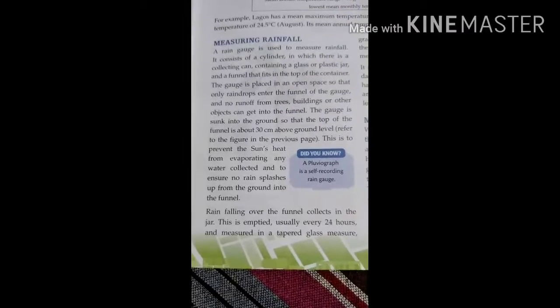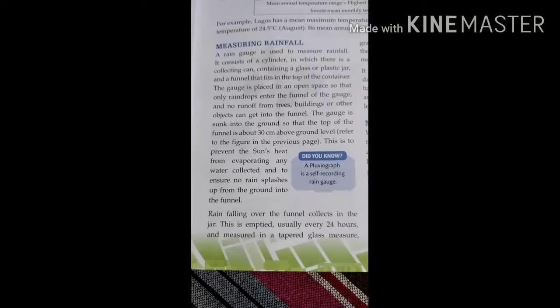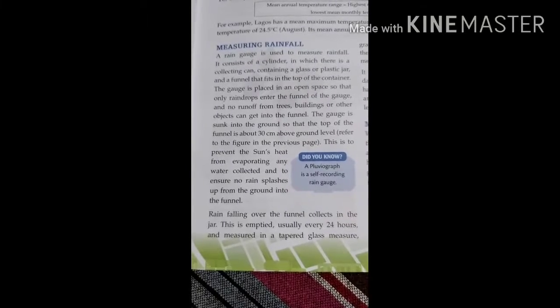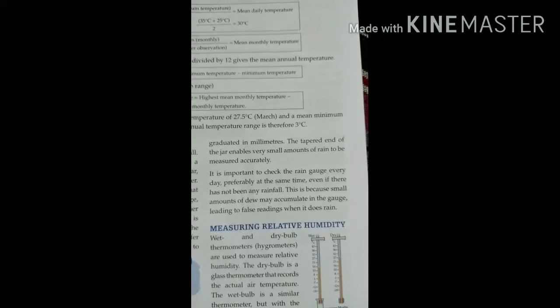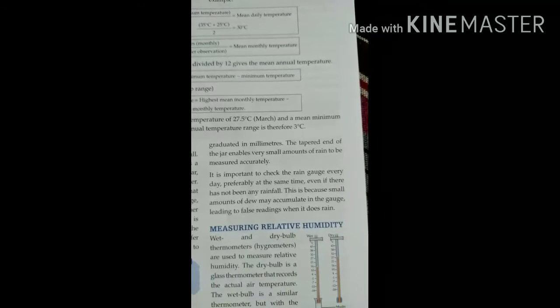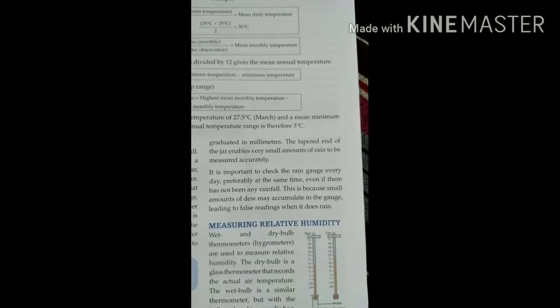Rain falling over the funnel collects in the jar. This is usually emptied every 24 hours and measured in a tapered glass measure graduated in millimeters. The tapered end of the jar enables a very small amount of rain to be measured accurately.